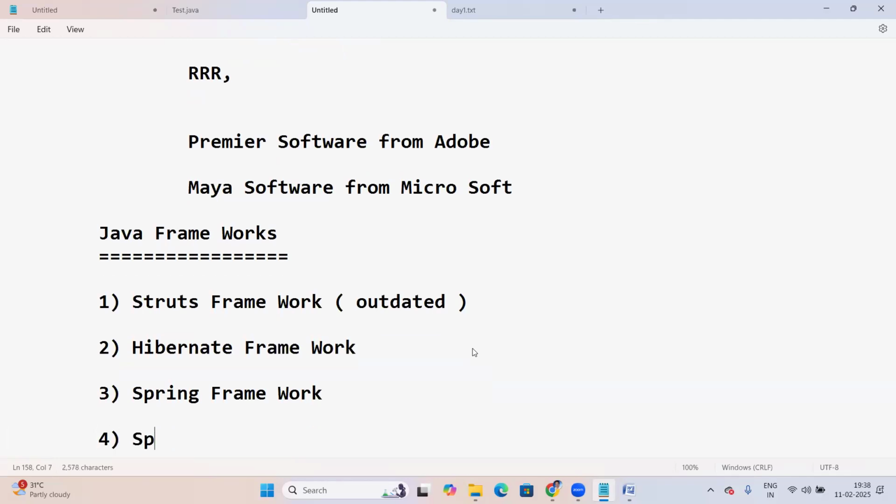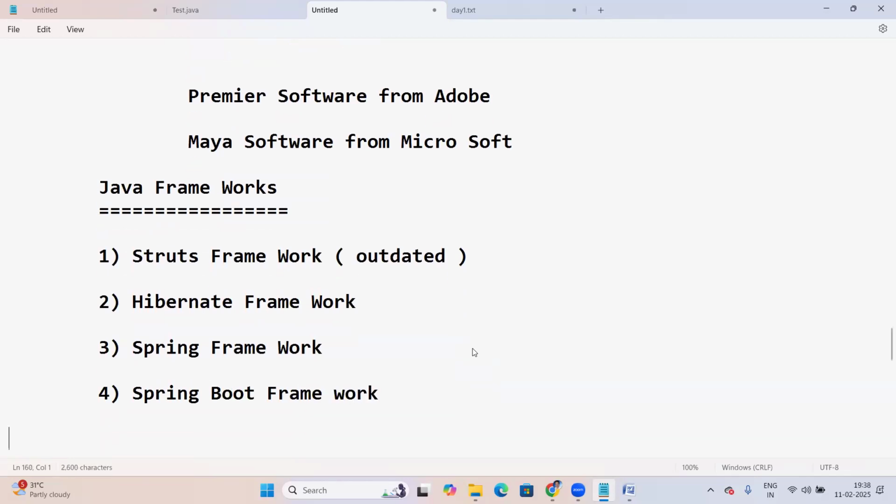Next, Spring Boot. The latest one is the Spring Boot framework. Our current e-commerce project, we are developing with Spring Boot and microservices combination. Next, another one here, microservices. So it is a combination of Spring Boot and microservices.